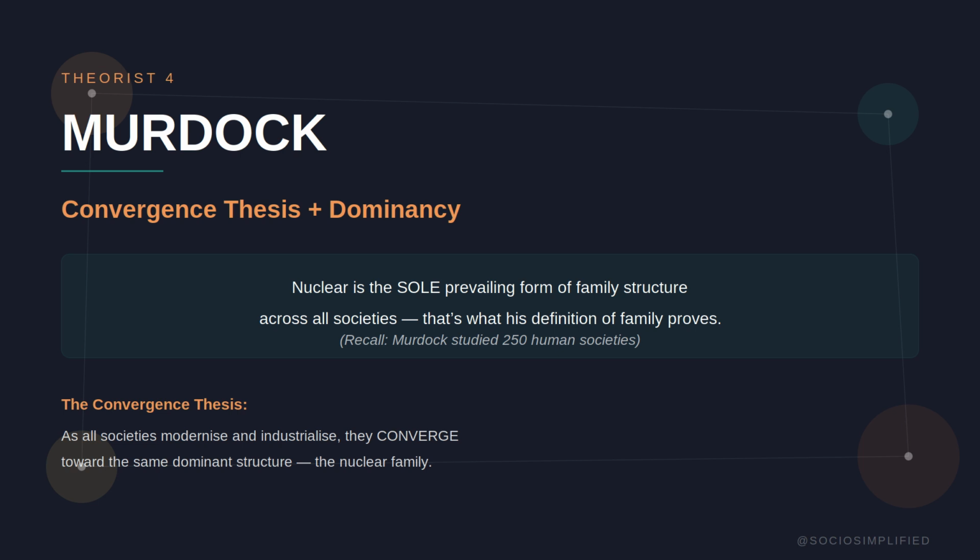As all societies modernize and industrialize, they converge towards the same dominant structure. The nuclear family isn't just dominant in the West. Murdock argues it becomes the sole prevailing form globally as societies modernize. Nuclear family as universal. That's a bold claim, and one critics definitely push back on.